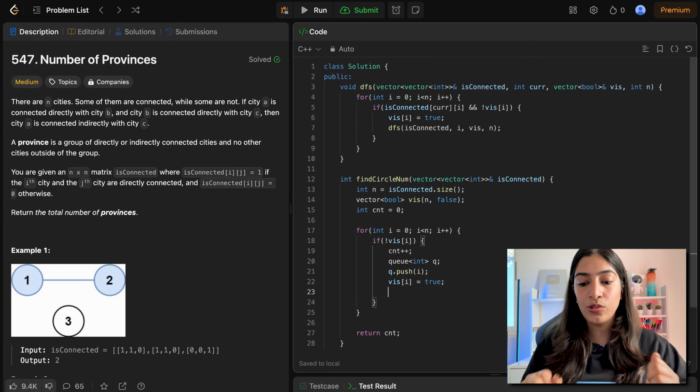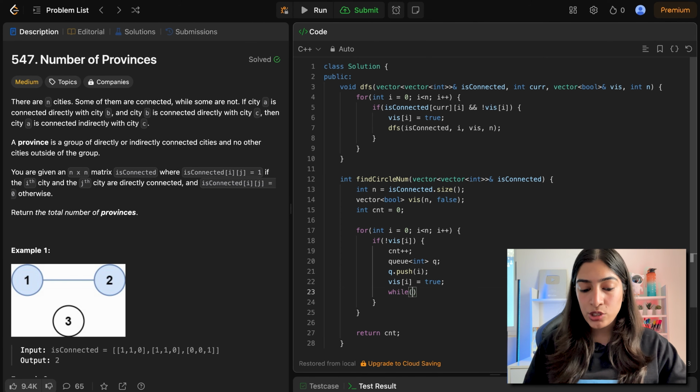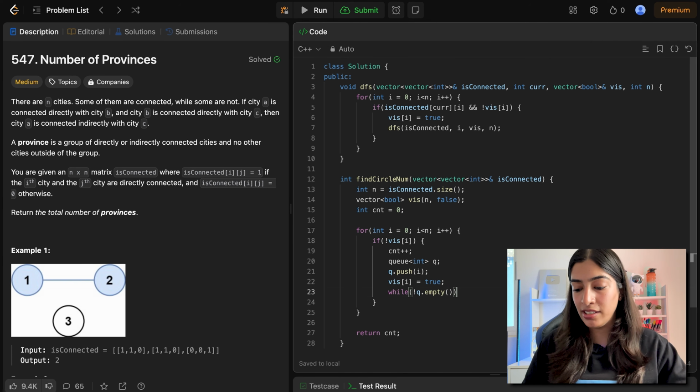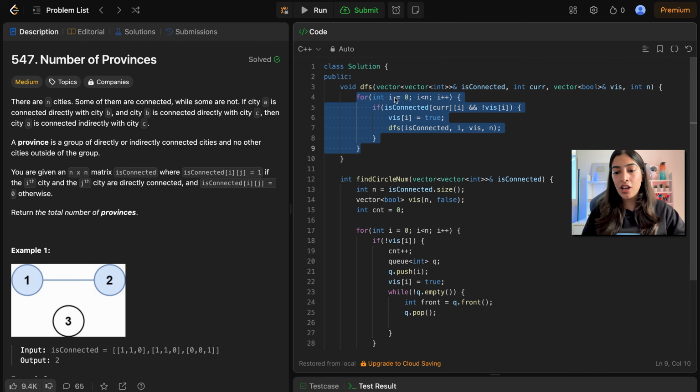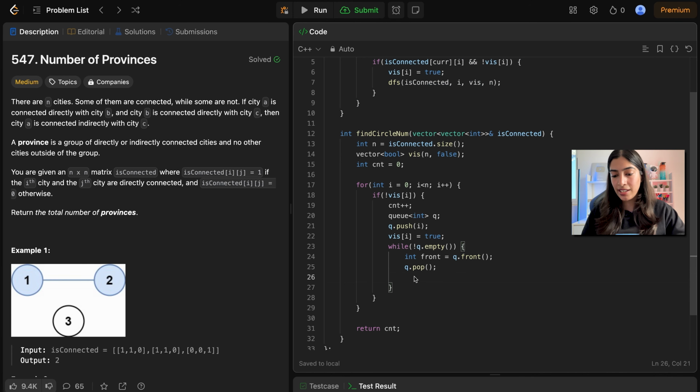And now what do I need to do? I need to traverse through the Q. So while Q is not empty, I will be visiting through the cities that are reachable from I, correct? So I need to firstly take out the frontmost element. So I am going to call it front itself, Q.front, and I am going to pop the first element, right? So Q.pop, and now I have the front element. What do I need to do? I need to visit its neighbors. How do I do that? Just like this, just like how I did that. Just now that instead, because I've already used the variable, I will have to rename the variable, and that's it.